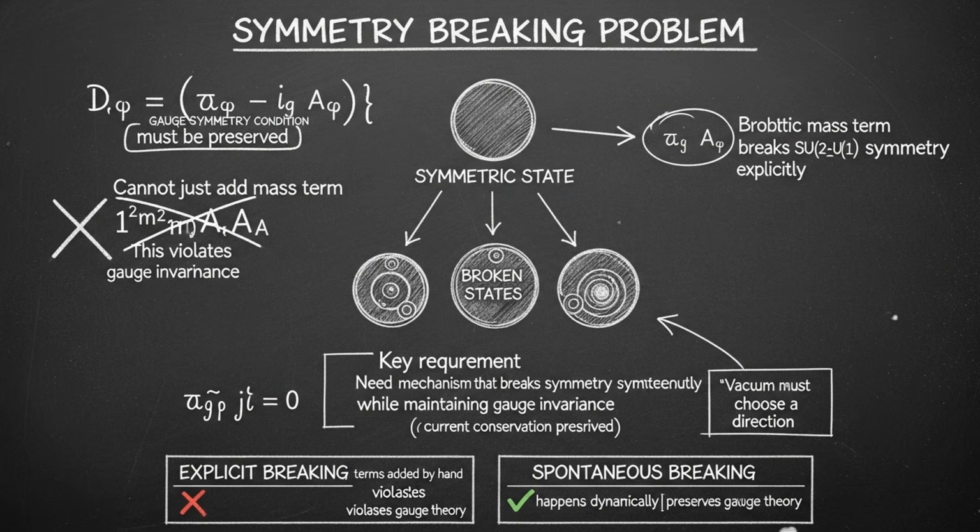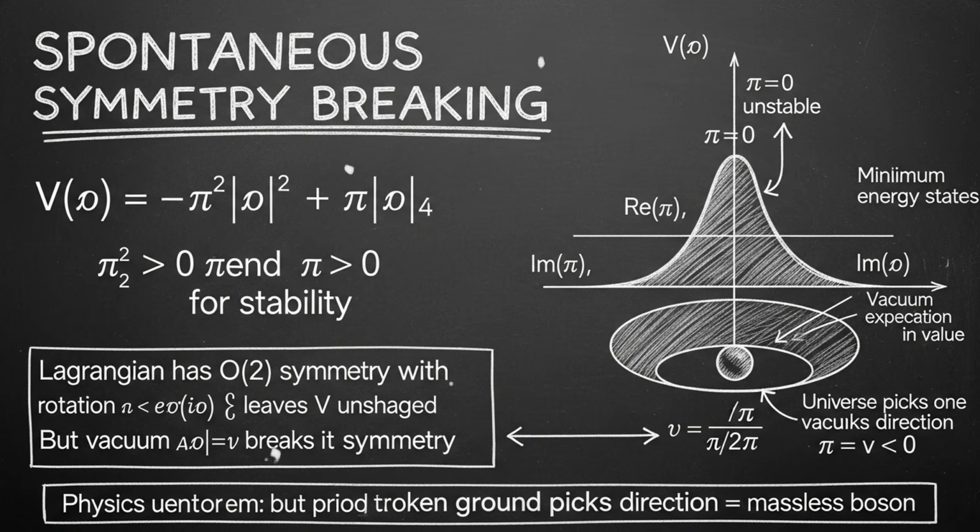How do you go from one unified force to two distinct forces with completely different properties? You need to break the symmetry somehow. But you cannot just break it arbitrarily. You need a mechanism that preserves the gauge invariance mathematically while still allowing the particles to have mass. This is called spontaneous symmetry breaking. And this is where the story gets interesting.